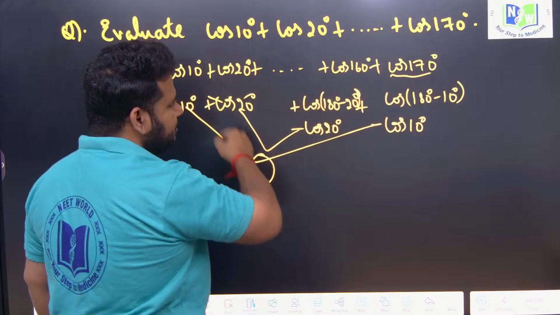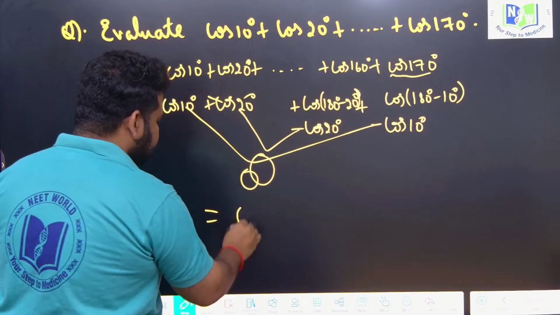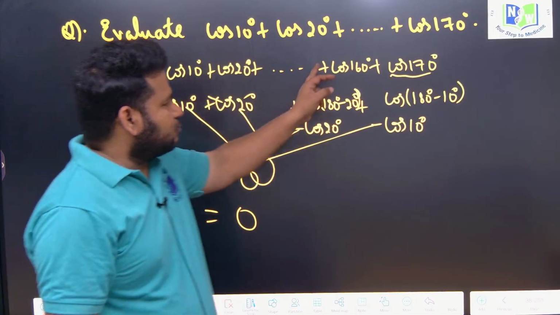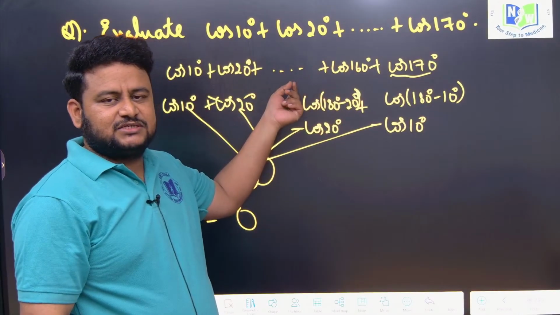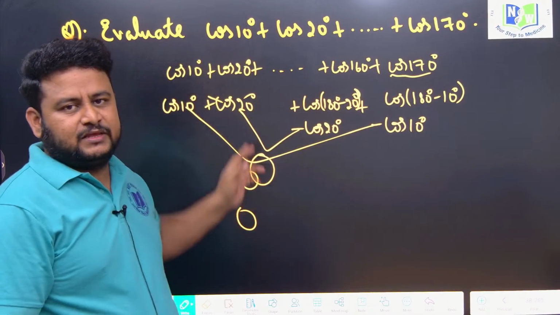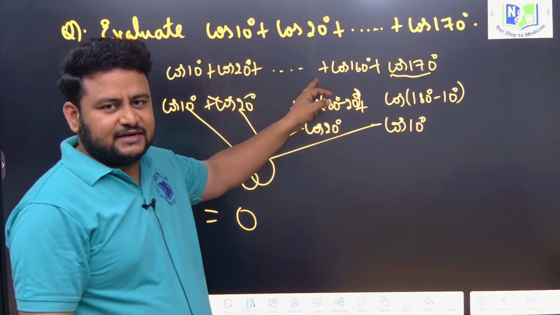Similar values I keep on getting 0. So the final answer will be 0. If you take cos 30 degree and cos 150 degree, they will also give us 0. Here it will be cos 30 degree and cos 150 degree, and I will get it as what?